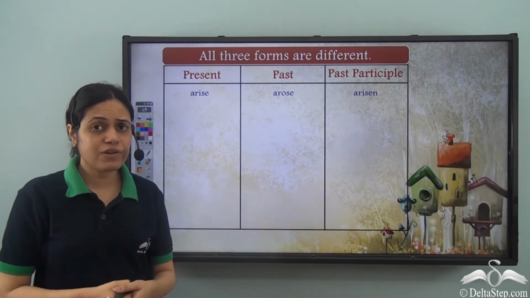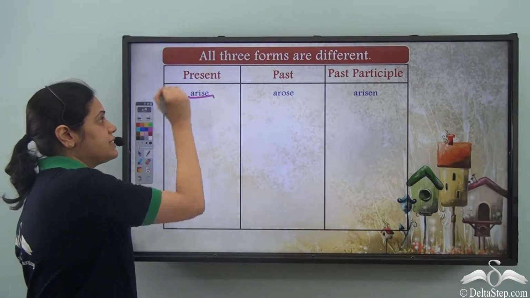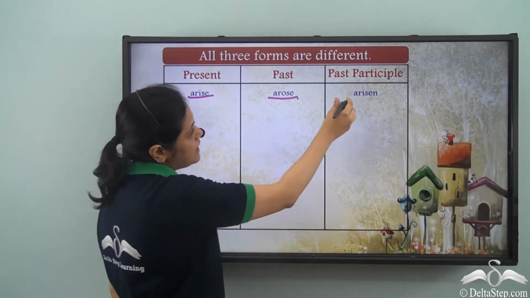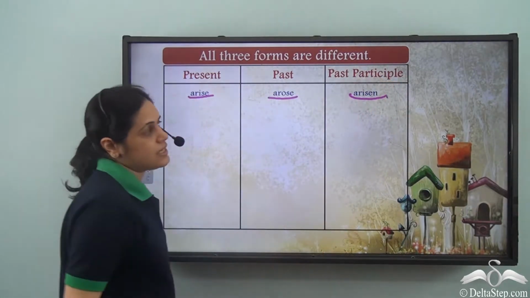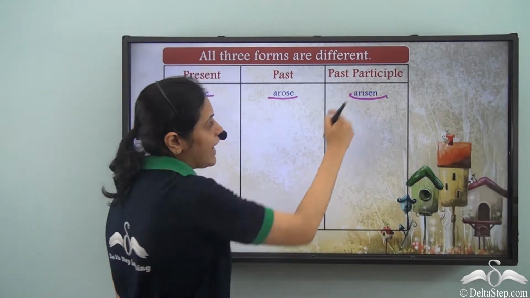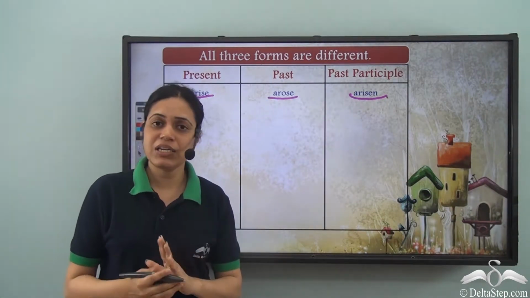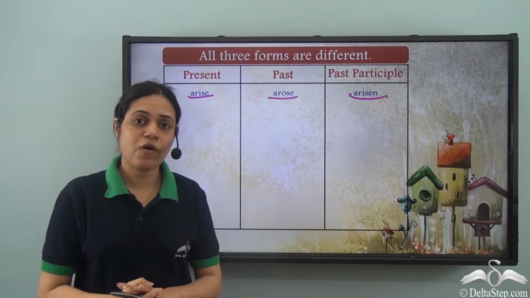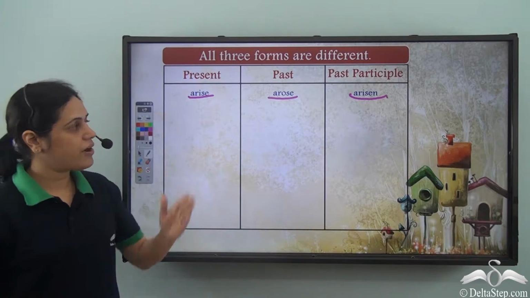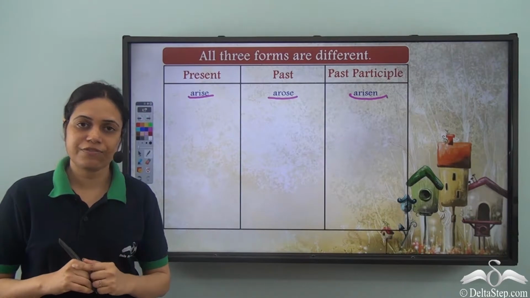Now there are certain verbs in which all the three forms are different. So arise is the present tense, arose is the past tense, and arisen is the past participle form. So it is formed by adding n at the end. So we see that the past and past participle forms are not formed by adding d, ed or ied. So arise is an irregular verb and all the three forms are different.